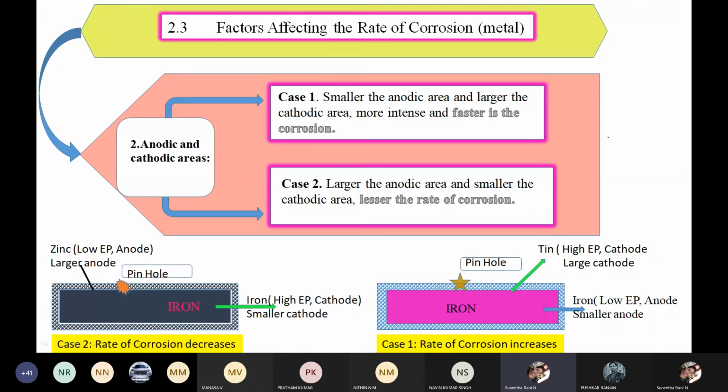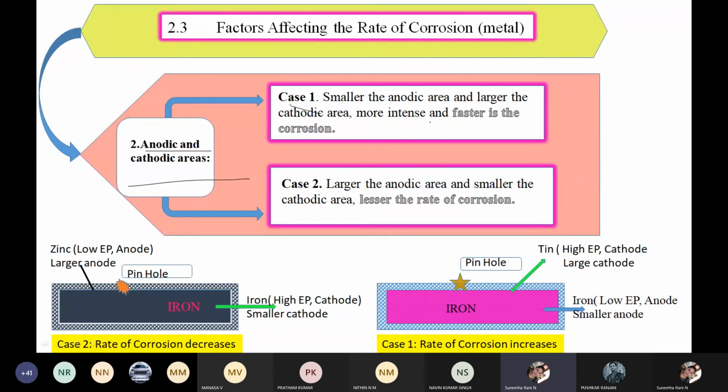The next factor is anodic and cathodic areas. There are two different areas, right? We know the cells are formed by the combination of anode and cathode regions. So based on the size, portions and regions of the areas, corrosion also occurs. Consider case 1. What is case 1?